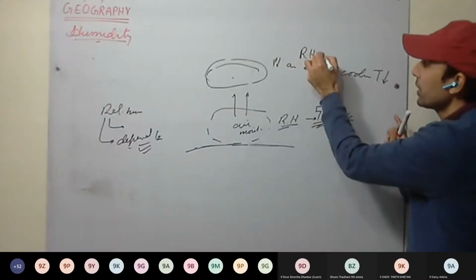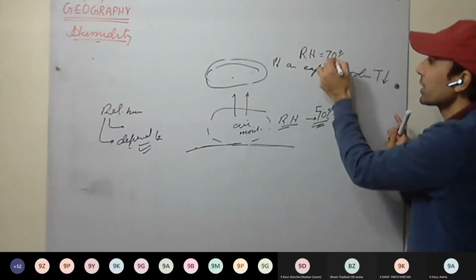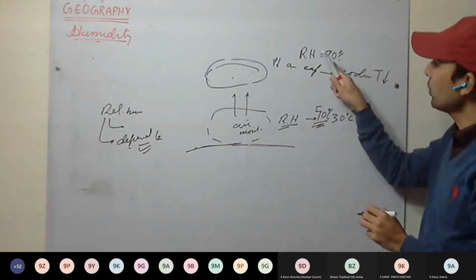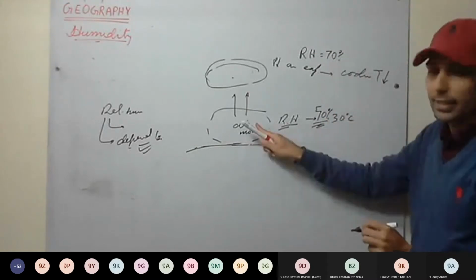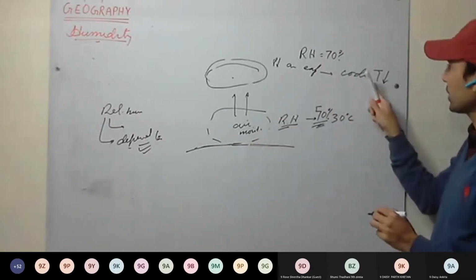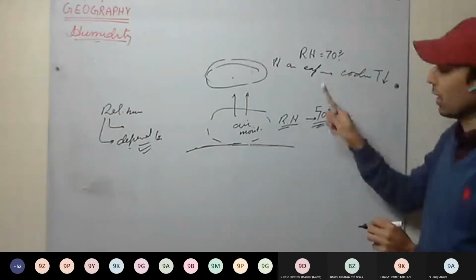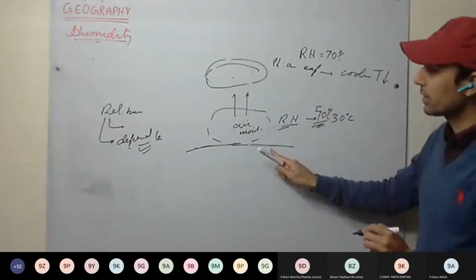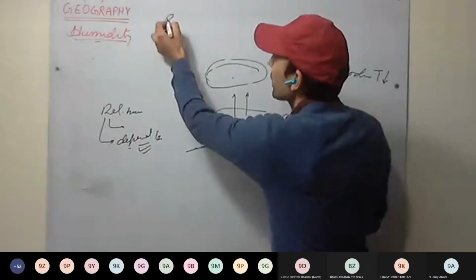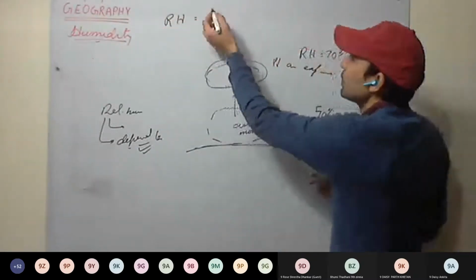Here, relative humidity will become around 70, for example. So how does the relative humidity vary? It was the same air, but here the temperature changed and relative humidity increased. How does it vary with temperature? Just see here, for relative humidity, what was the formula?